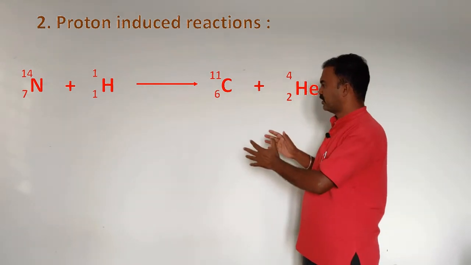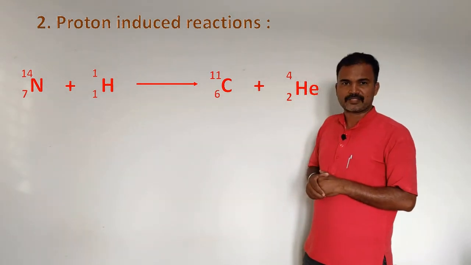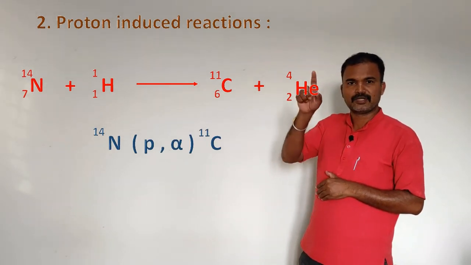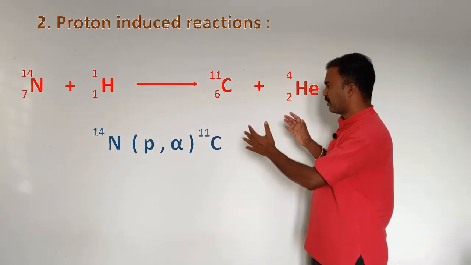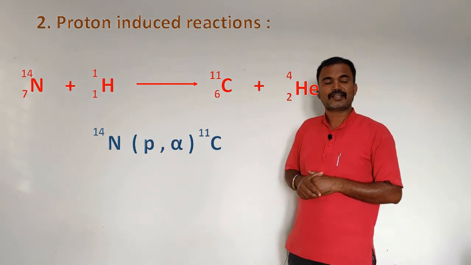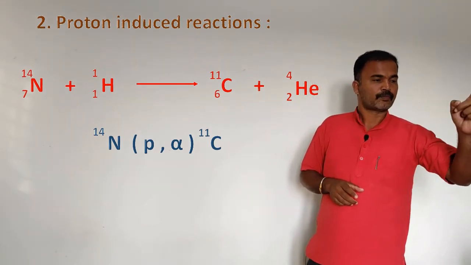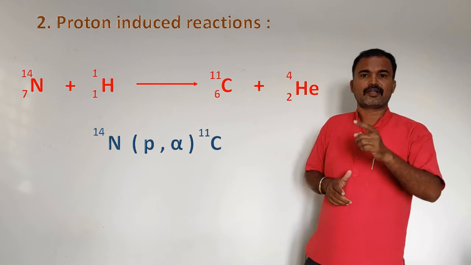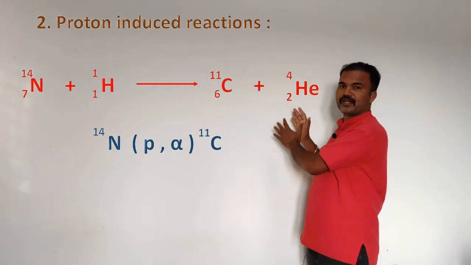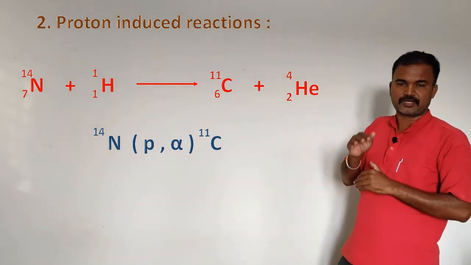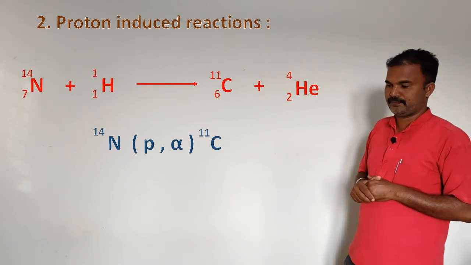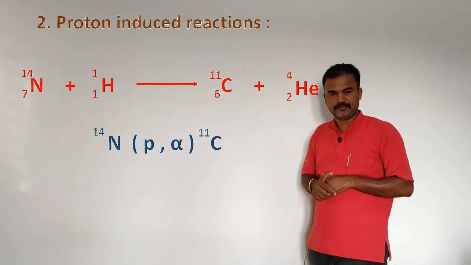So it can be written in a condensed way like this. First we have to write the target nucleus. Here it is nitrogen with a mass number 14. In the bracket we have to write the projectile and the ejectile. Which are the projectile and ejectile here? So proton is the projectile and alpha particle is the ejectile. Very good. Then we have to write the recoil nucleus. So the recoil nucleus is carbon with mass number 11. That is good. Now let me consider one more example.